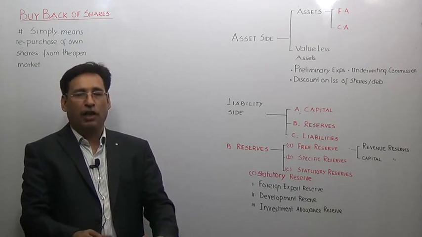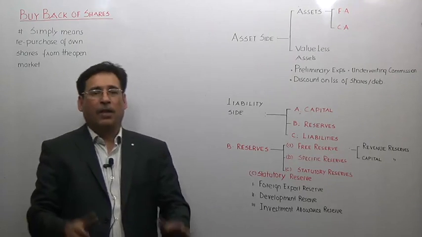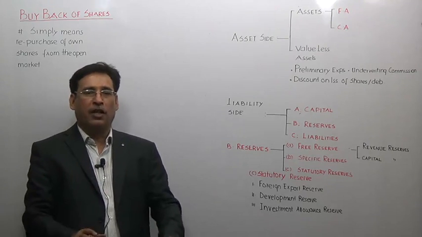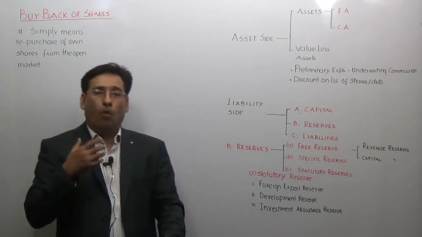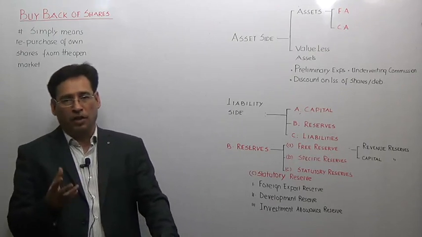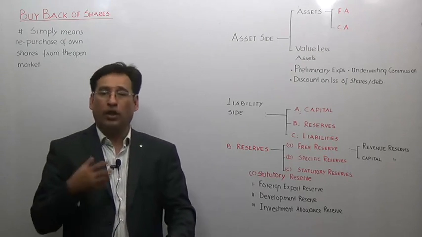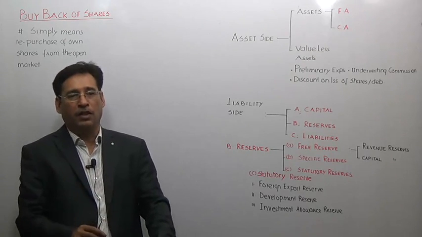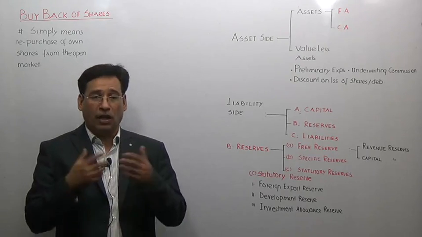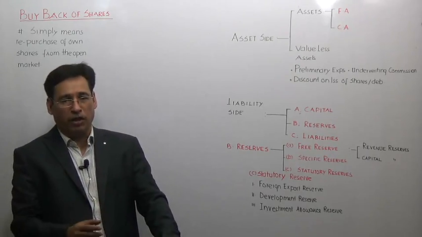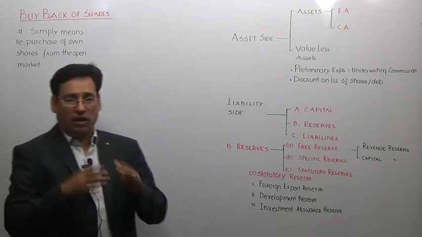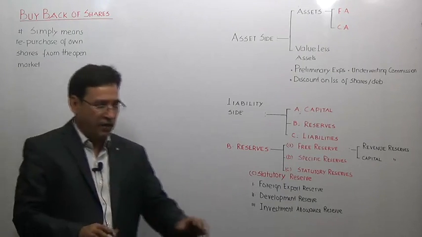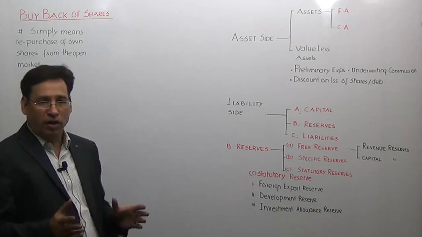All these we will cover later on in the theoretical part, but at this moment our focus area is accounting. Later on we will talk about why buyback of share is generally resorted to by the entities, what advantages it could deliver to the entities, and what are the compulsions or advantages which force an entity to go for the bonus issue. But these points we will talk about, as I told you, later on when we pick up the theoretical aspect.